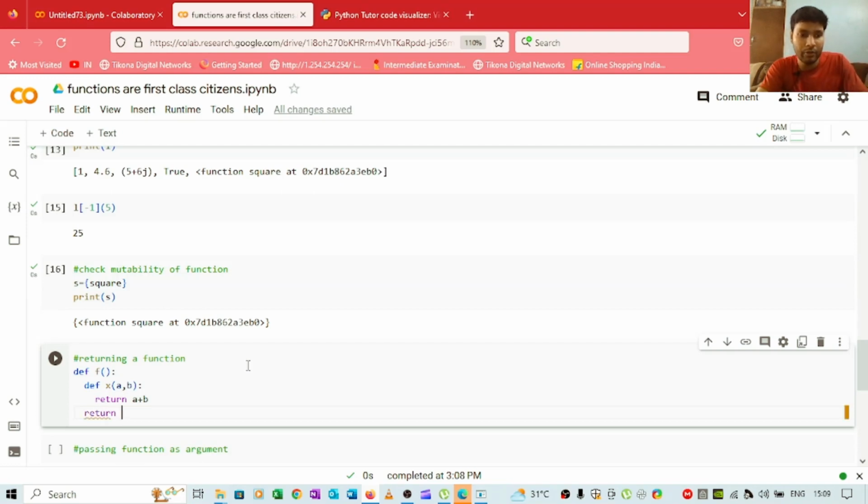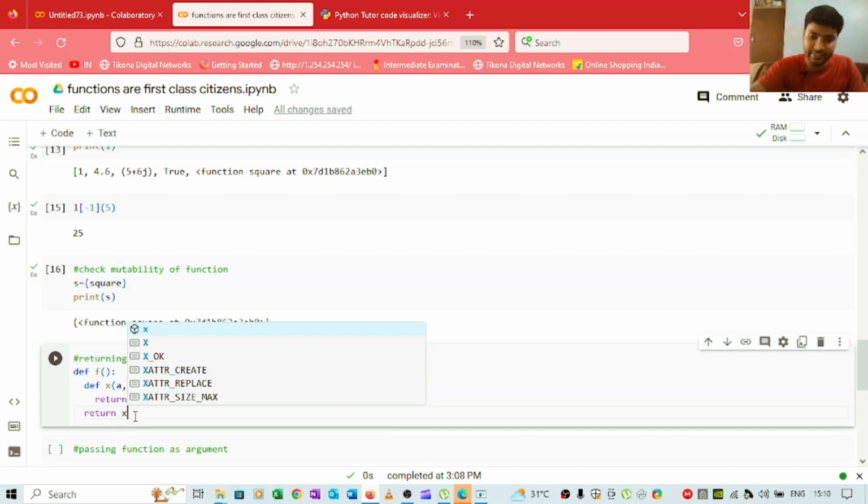Here we are simply returning a function only, because we have to show functions are first class citizens. That's why we are using the function here, and we are returning this function from another function. So we are simply returning x only here. Here we are not returning any value. Till now we have returned other data types like integers and strings, but here we are returning a function instead. So we are returning x, and what is this x? This x is a function itself.